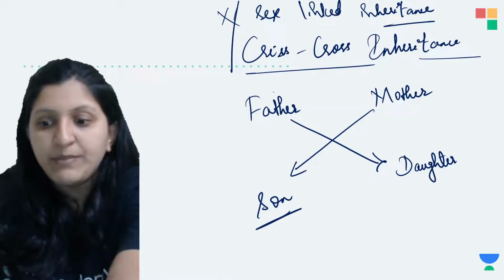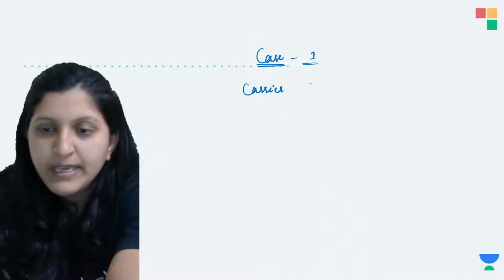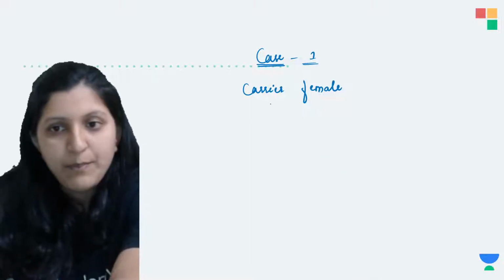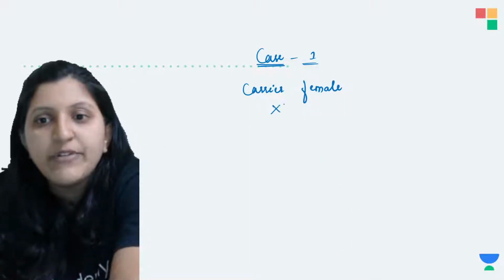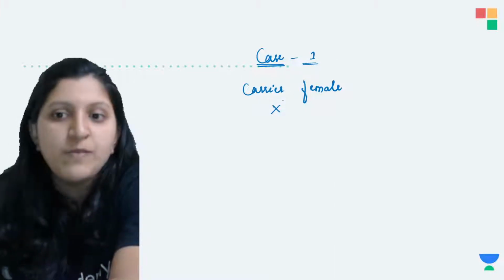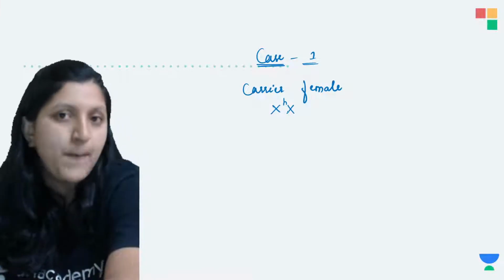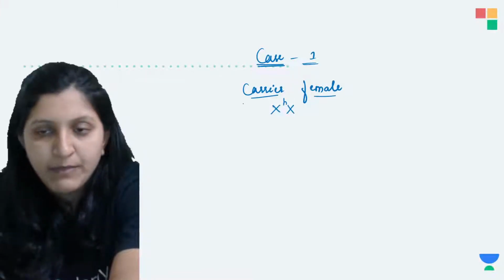The carrier female is given. She is not having any symptoms, so that means only one of her X chromosomes is affected. The other chromosome is completely normal. So this one is a carrier female.